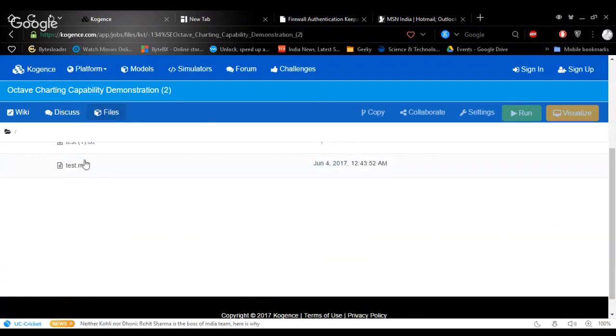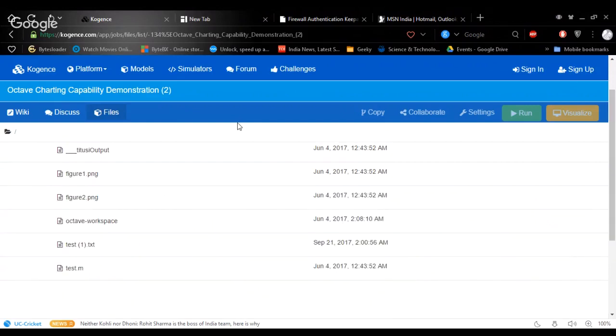You can open any file you want by double clicking on it. But right now I have not signed in. So to get these files open, you have to sign in. You can also see that these three buttons are inactive right now. To make these buttons active and to run a simulation, you have to sign in.